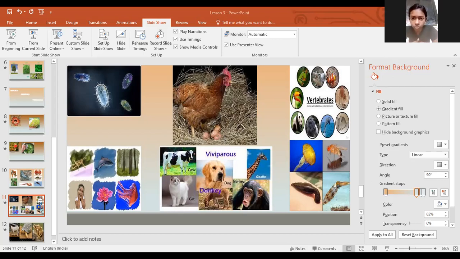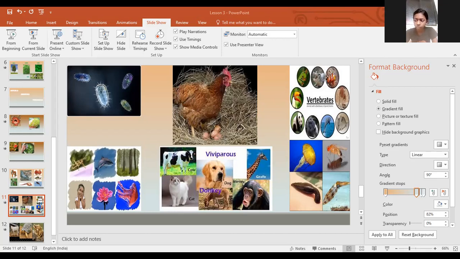Do animals give birth to young ones? Yes. So based on reproduction in animals, again animals are classified into oviparous and viviparous. So oviparous means the animals give birth to young ones by laying eggs.